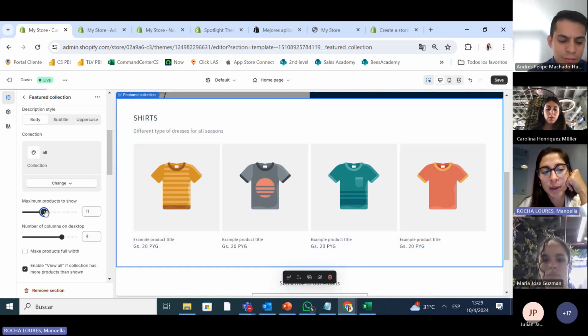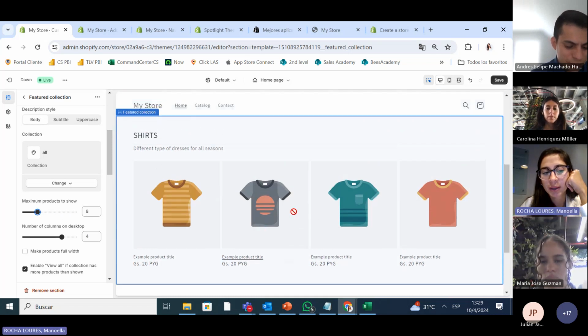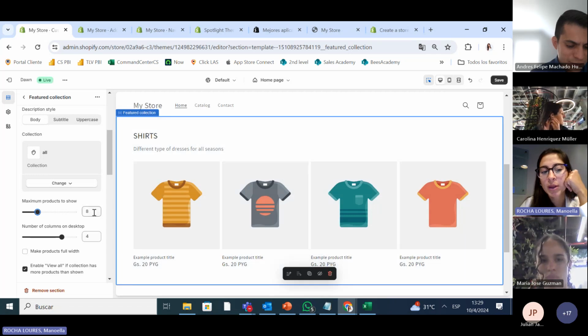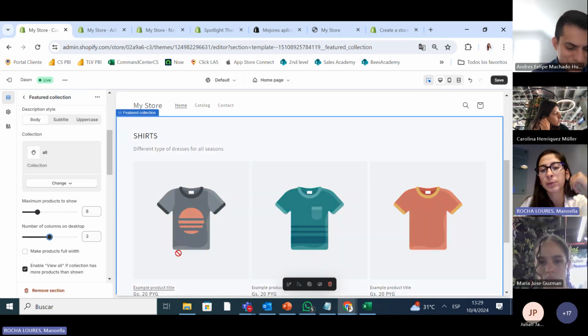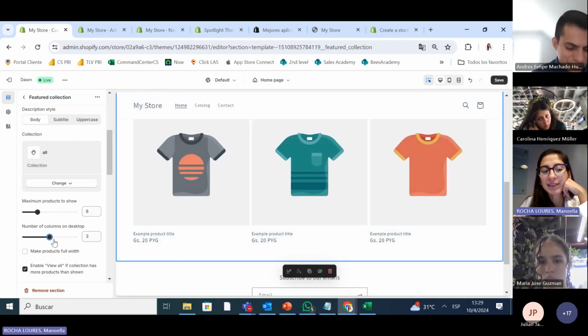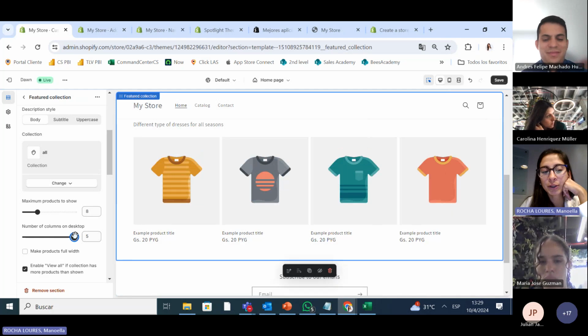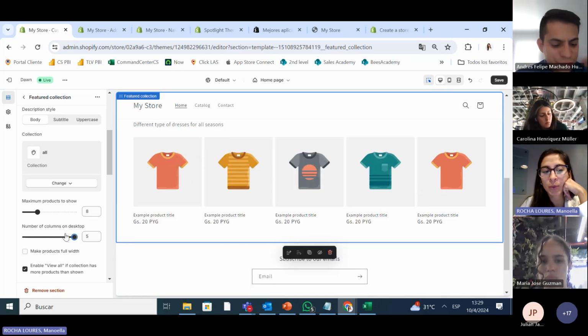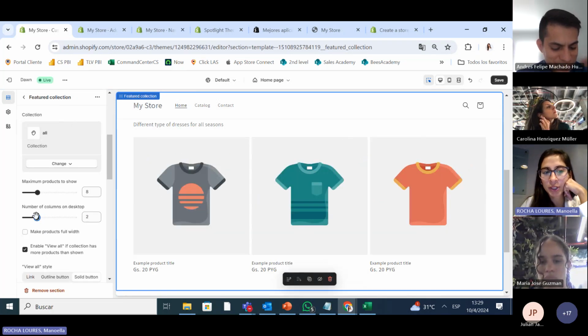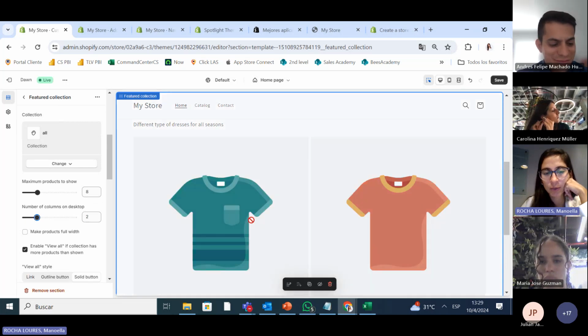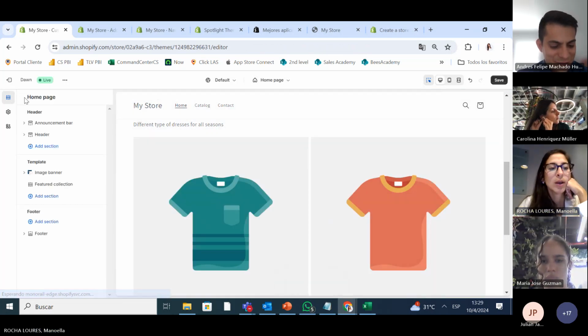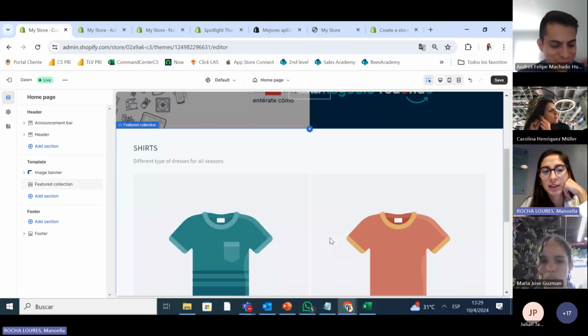Something very cool is that we can pick how many products we want. And this keeps on changing the products. We want maximum 8 products with 4 columns. Let's say I want 3 columns only. So as you can see, it's very easy for you, even if you're not a developer, to play with this and keep on changing. So let's just save. Once we finish this part, we can add another section.